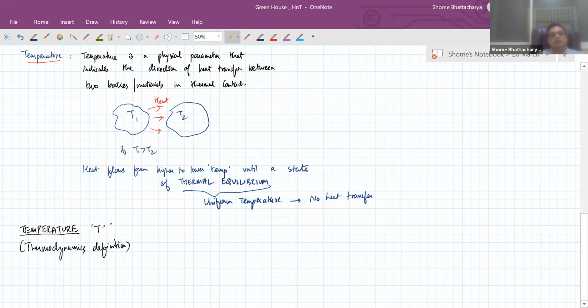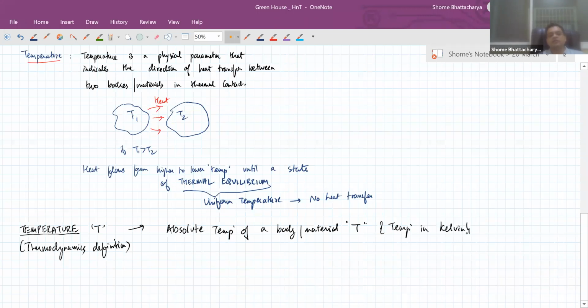Okay. So in this, the absolute temperature of a body or a material. So the absolute temperature we denote with the symbol capital T, that is temperature measured in kelvins.